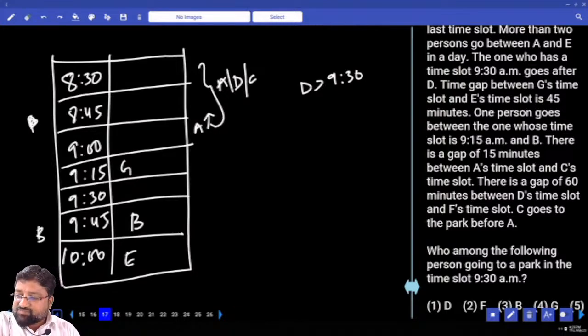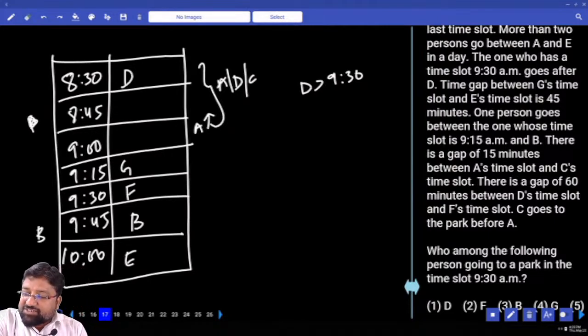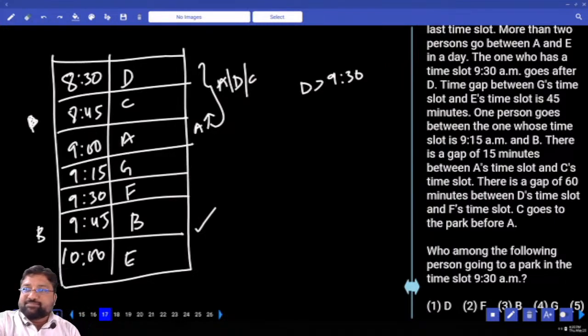Next, there is a gap of 60 minutes between D's time slot and F's time slot. D's time slot and F's time slot. A gap of 60 minutes means 1 hour. If D is at 8:30, F should be at 9:30, no problem. D at 8:45, no. D at 9, no. So surely D is 8:30, F is here. C goes to the park before A, so this is C. This is C. Understood?